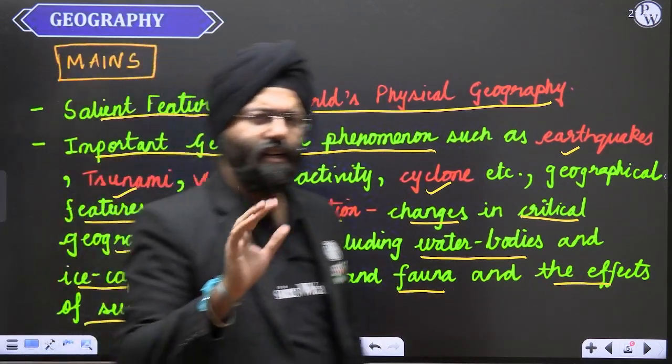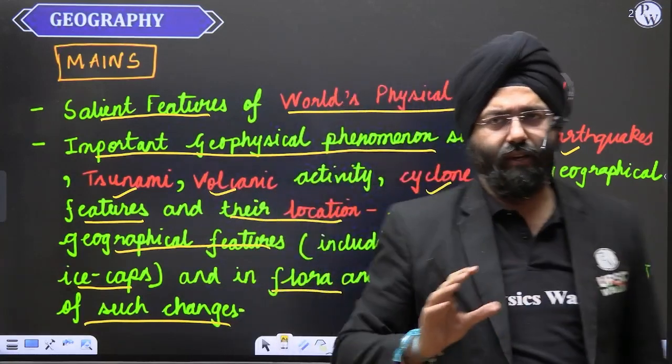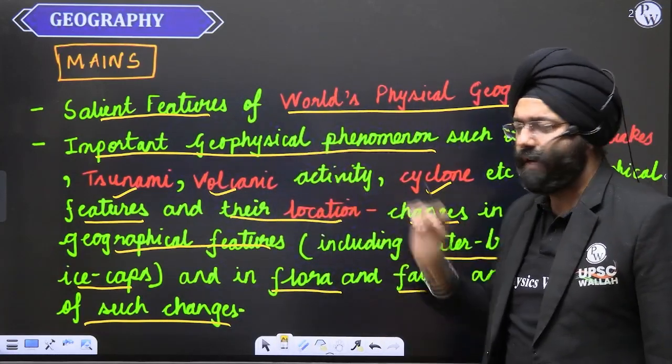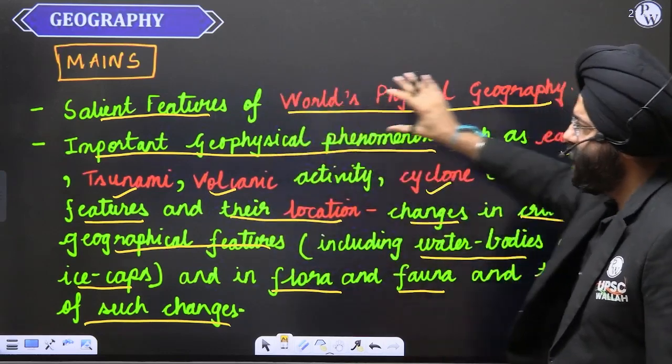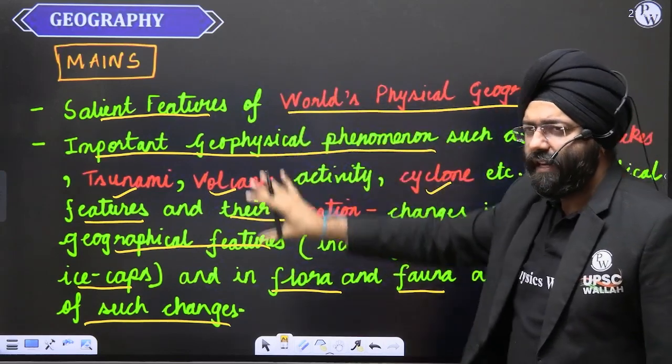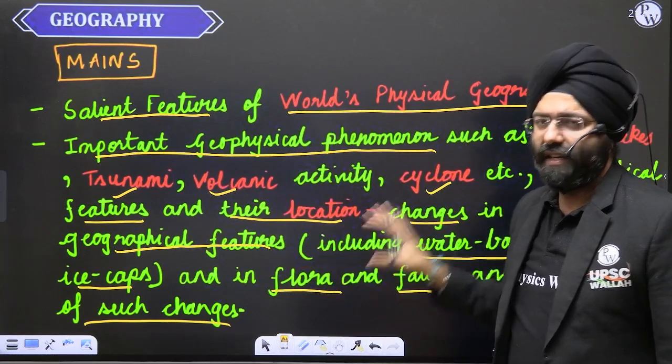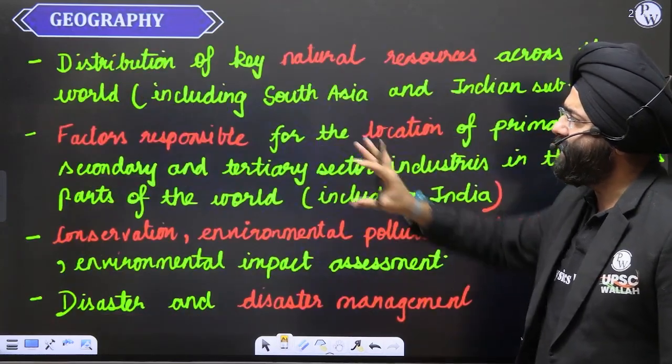Now, these are the lines that have been prescribed by UPSC. Along with it, we see the other dimensions. Over here, what we are seeing is focusing on the world physical geography and the various geographical phenomena that are taking place. Now, let us see the other part.